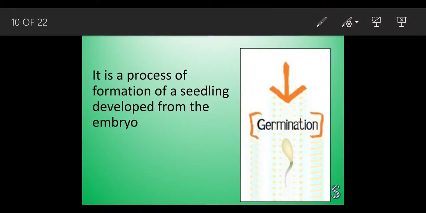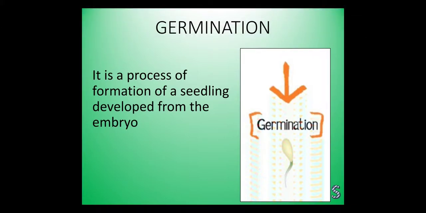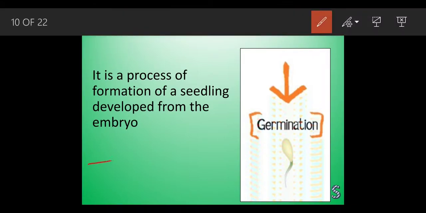Now we are going to learn about the germination process. What do you mean by germination? Again, I am going to explain. There was a seed, and the first sign of the seed, the emergence of the shoot system or root system, is called germination. Let's understand the definition: it is the process of formation of a seedling developed from the embryo.